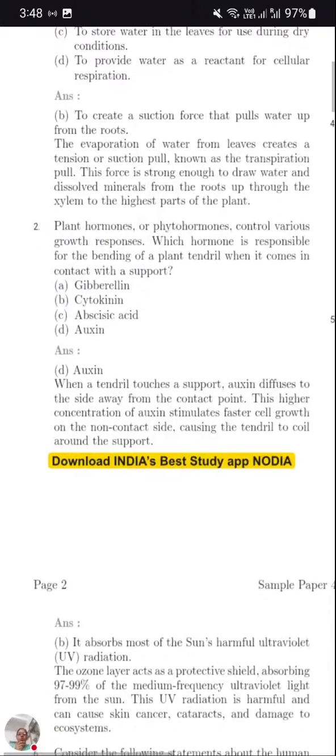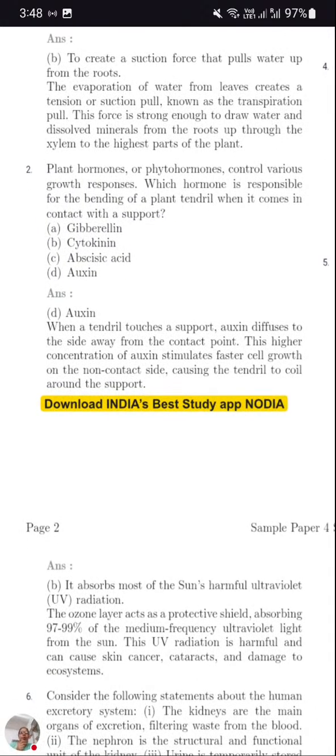Now coming to the next question. Plant hormones or phytohormones control various growth responses. Which hormone is responsible for bending of plant tendrils? So this question is important even for long answers. So which one is responsible for bending of tendril? Here, bending of tendrils is done by auxin. For a long answer they will ask like: where the sunlight falls, auxin will start secreting in the opposite direction to that. As a result, there is bending of the plant part towards the sunlight.